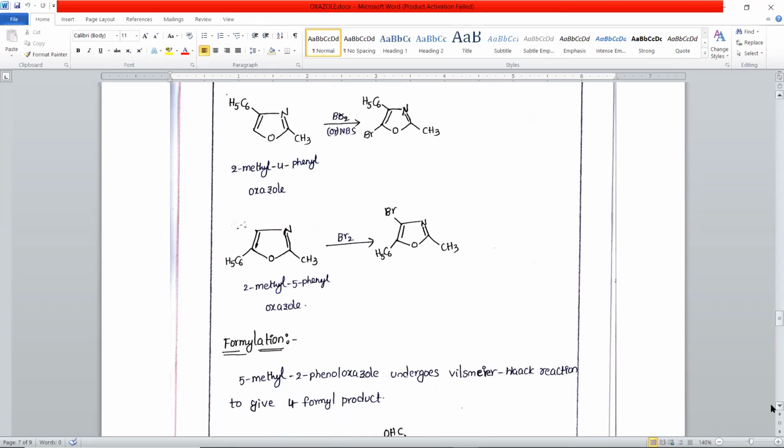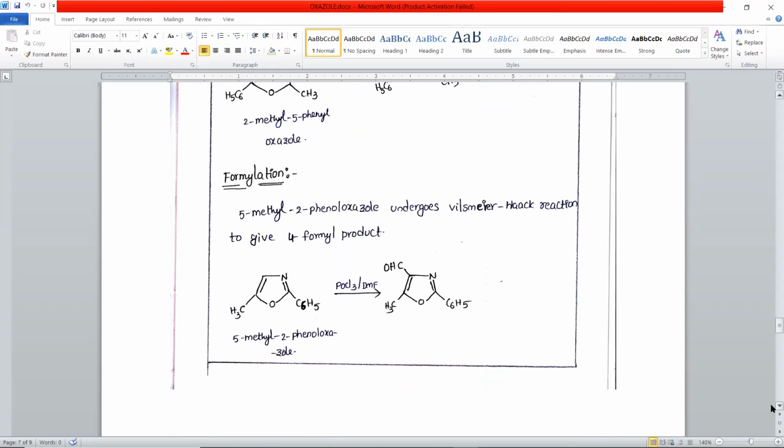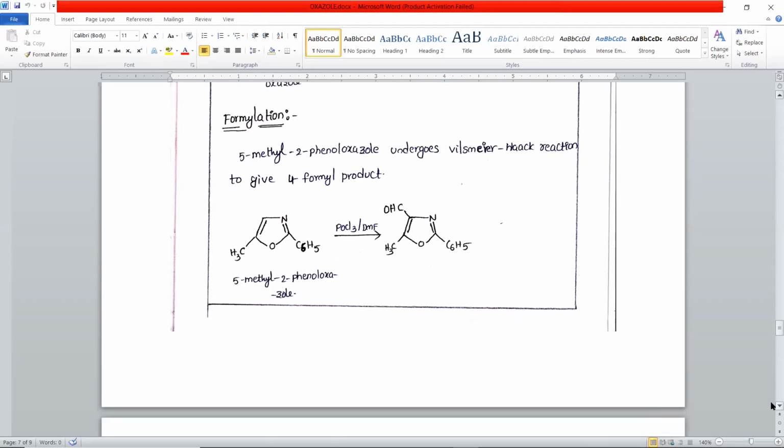So formylation. So when treated with POCl3 in DMF, it undergoes formylation. So this once again, it is a disubstituted oxazole. On treatment with POCl3 and DMF, it results in the formation of a formyl derivative by Vilsmeier-Haack reaction. So we get formyl group at the 4th position in this case. So therefore, formylation of oxazole results in the formation of 4-formyl derivative of the oxazole.